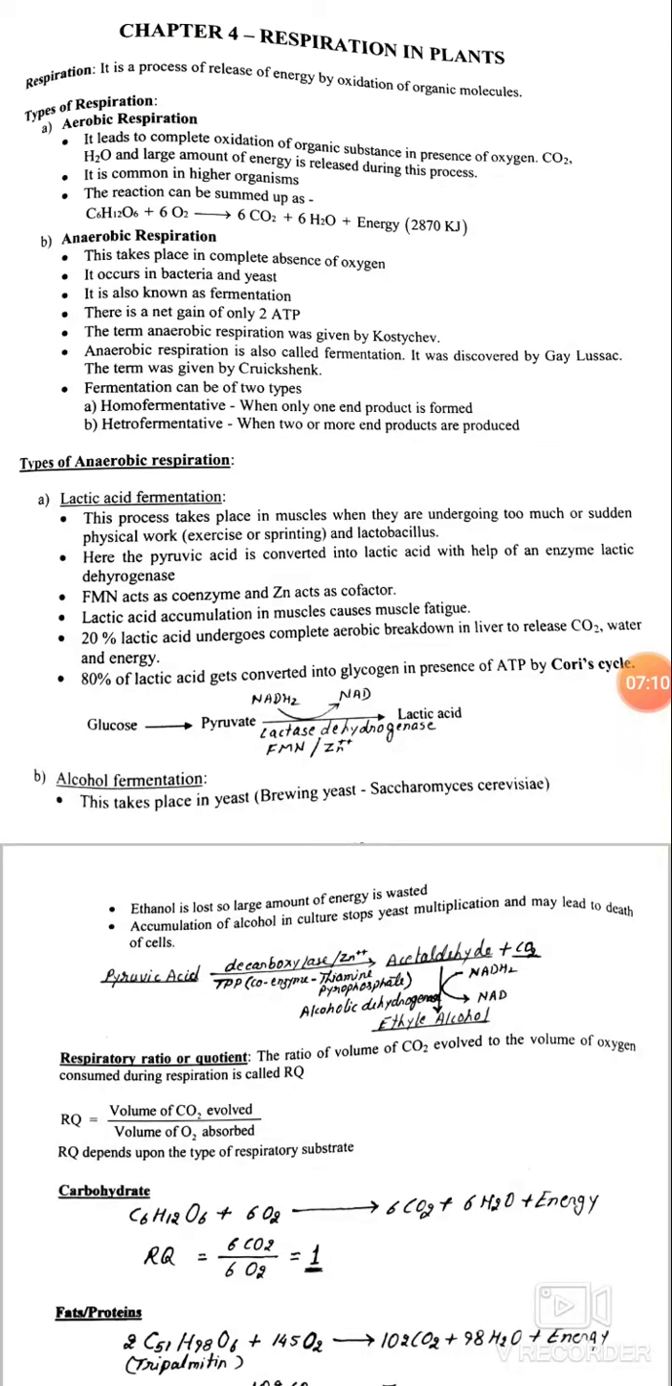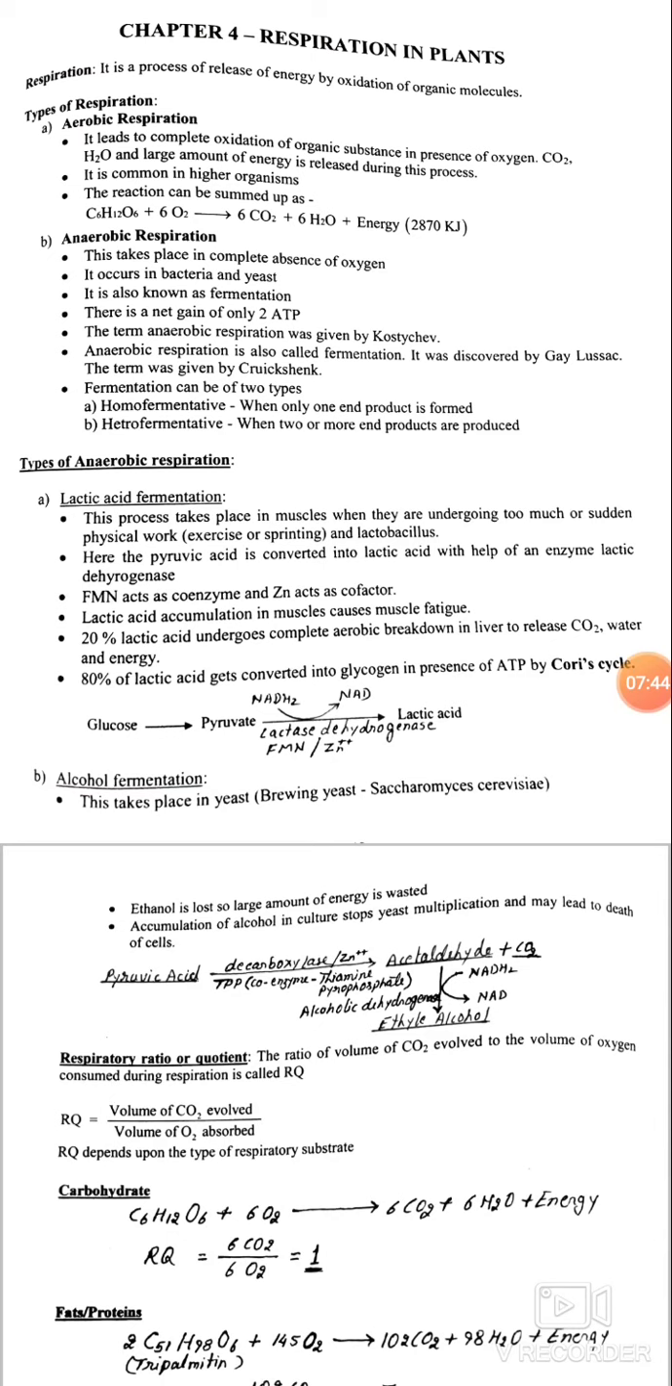Here, the reaction can be summed up as glucose turning into pyruvate, where pyruvate, with the help of reducing power, in the presence of lactic dehydrogenase, flavin mononucleotide and zinc, converts into lactic acid. And it is an anaerobic type of respiration which causes muscle fatigue in our body.